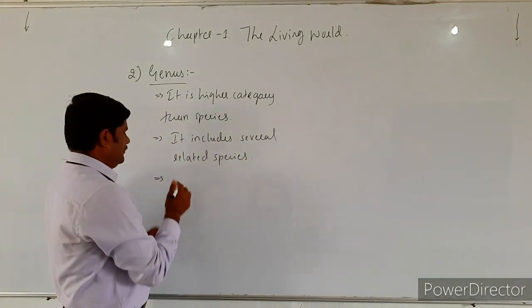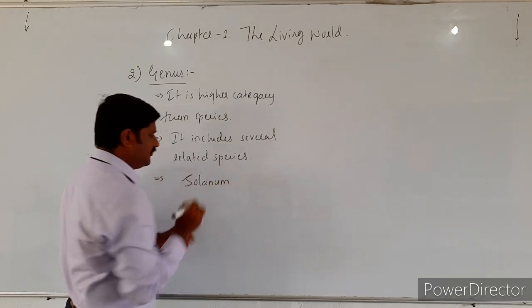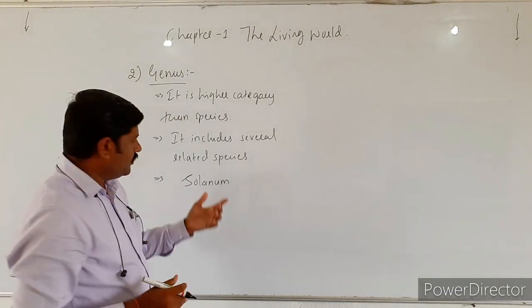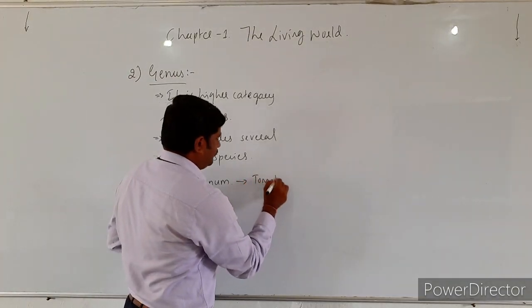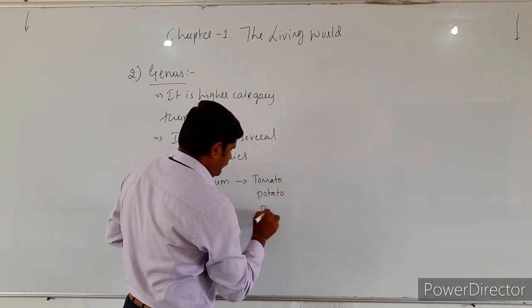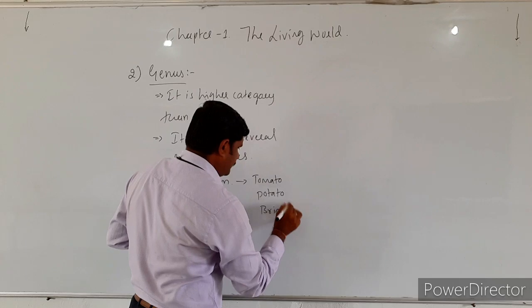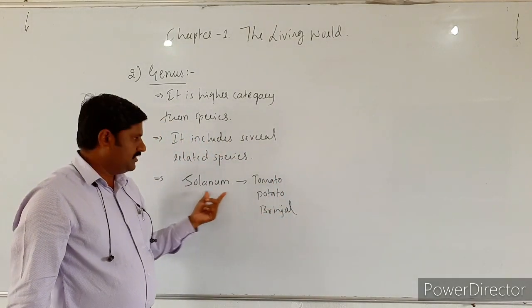So here Solanum is one of the genus which includes tomato, potato, even brinjal. All these come under the same genus.